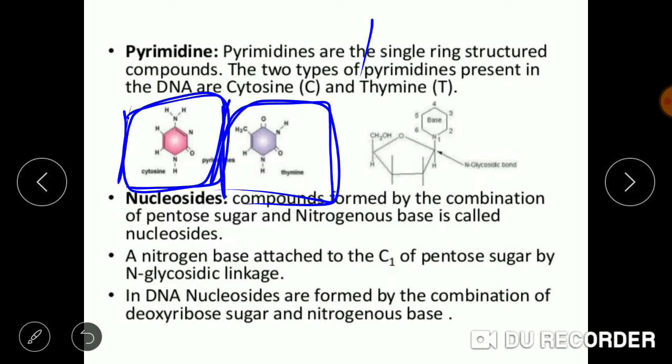Now we have talked about nucleotides. Now we move on to nucleosides. Nucleosides are the compounds which are formed by the combination of pentose sugar and nitrogenous base. They lack the phosphate group.